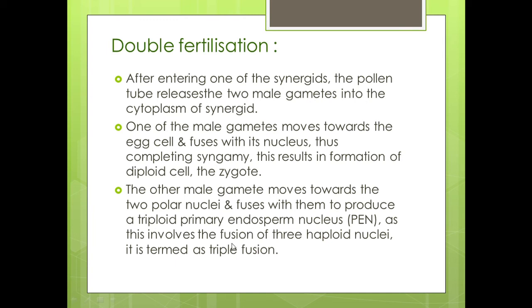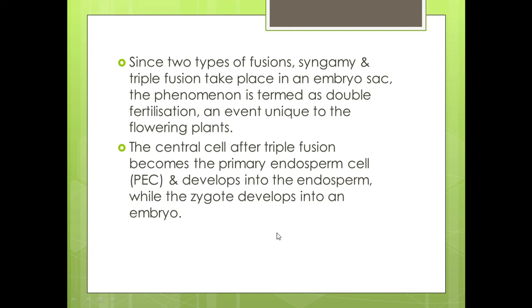Why is it called triple fusion? Because it involves the fusion of three haploid nuclei. That is why it is also termed triple fusion. Since two types of fusions, that is syngamy and triple fusion, take place in an embryo sac, this phenomenon is termed double fertilization. This event is unique to the flowering plants.